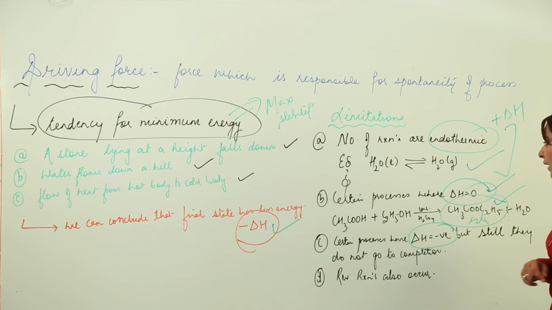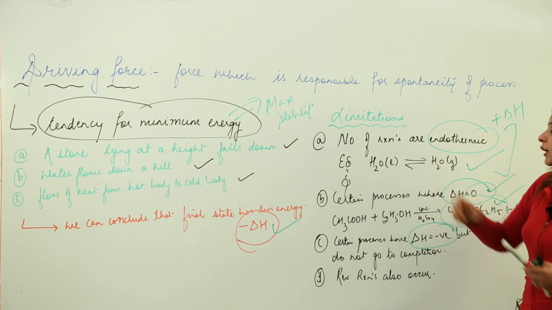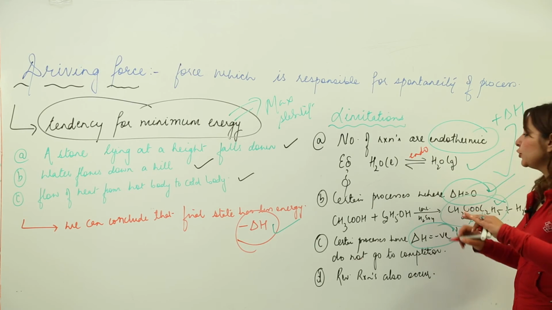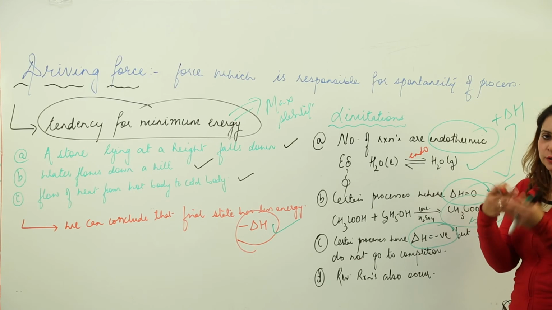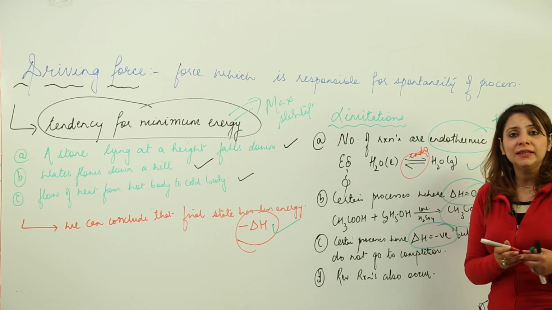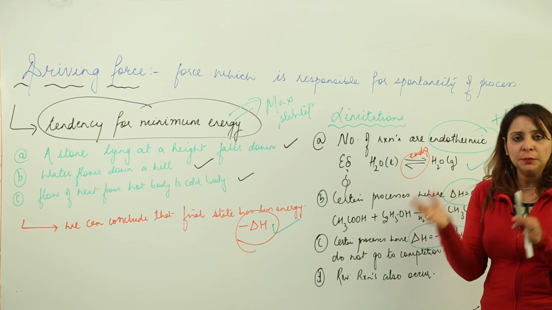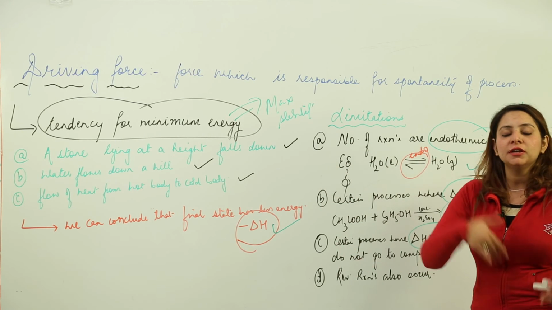Another factor we have: suppose I have a reaction here, let's say this reaction. We know that here it is endothermic. There is a condition where the gaseous vapor molecules collide among each other and get converted into the liquid state. So we have seen that there are certain processes which are reversible. That means the reaction can proceed in a forward manner, and it can also proceed in a backward manner.